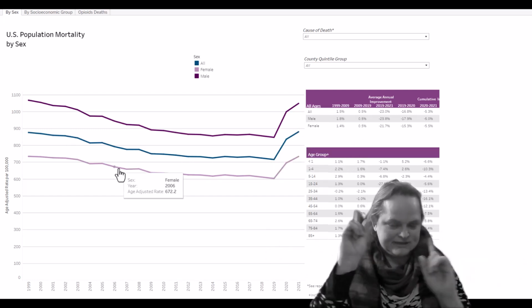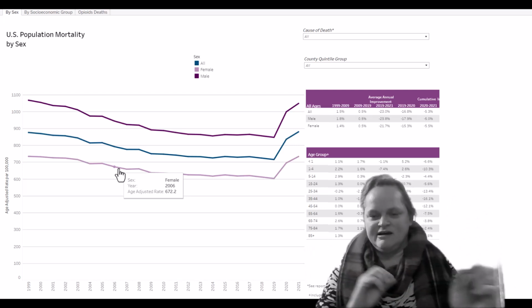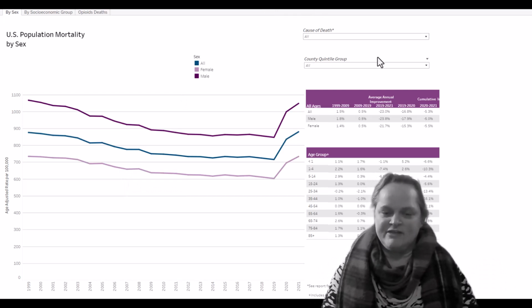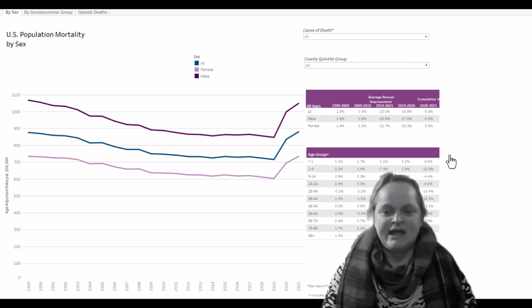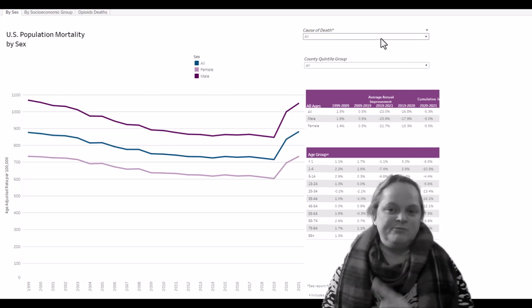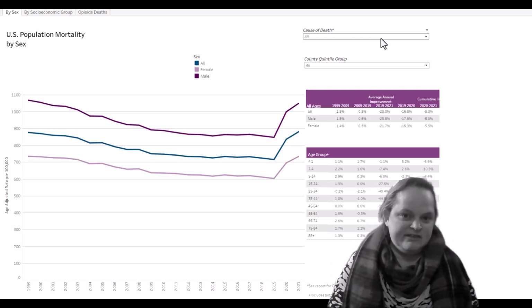You've got to actually distinguish between sex and gender here. This is sex-based, not gender-based. And then we have this cause of death, and I'm not going to talk about the socioeconomic groupings. That's this county quintile thing over here. And then we have 2 tables that are going to be tied to your choices of these pull-down menus above. So this is all causes of death initially.